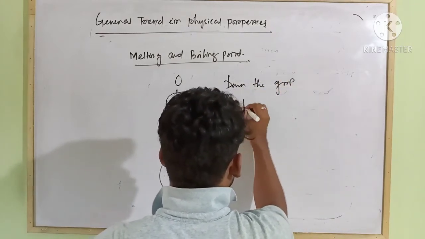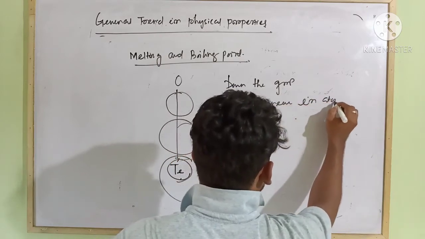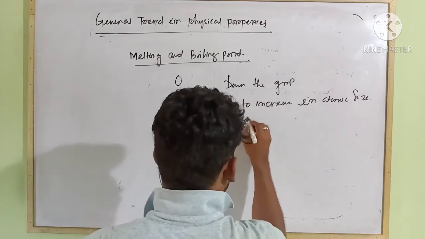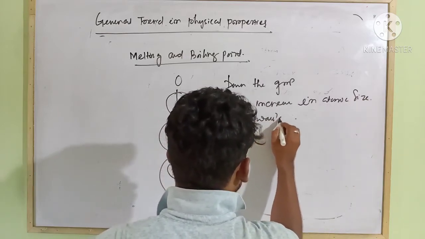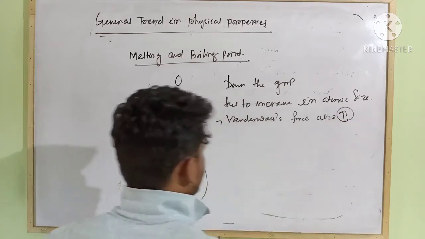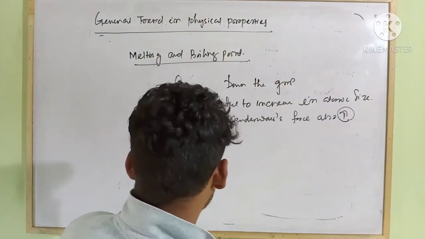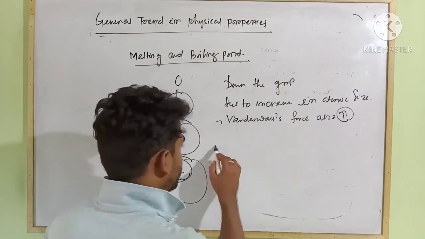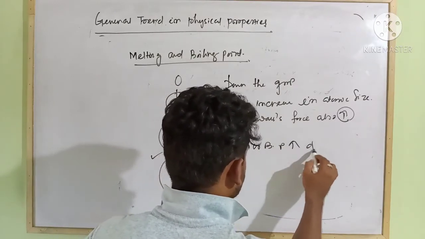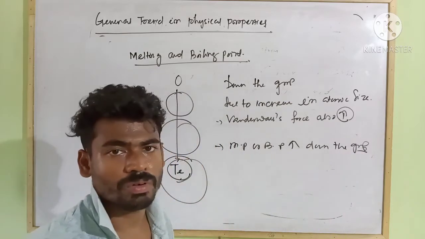Van der Waals force is one type of force of attraction. So if the force of attraction increases, then definitely the melting point and boiling point also increase down the group.